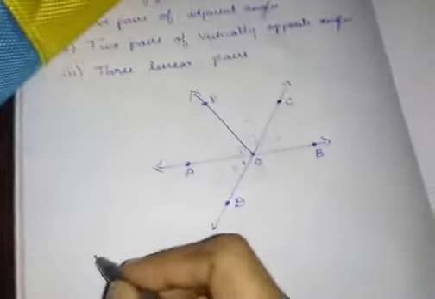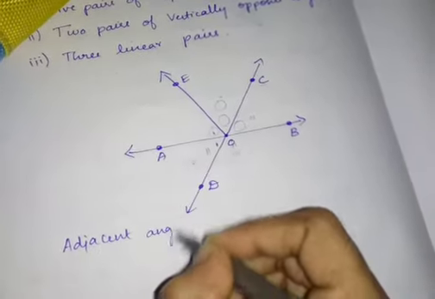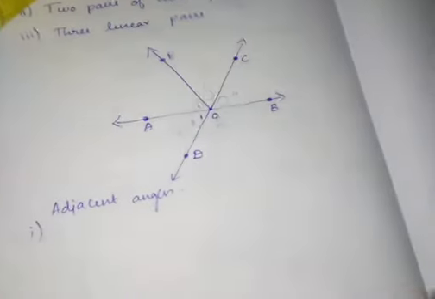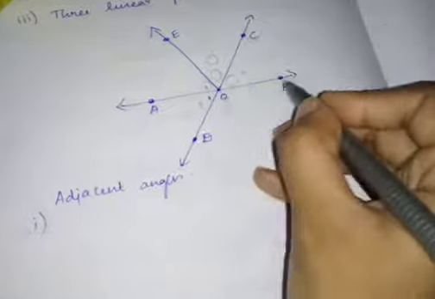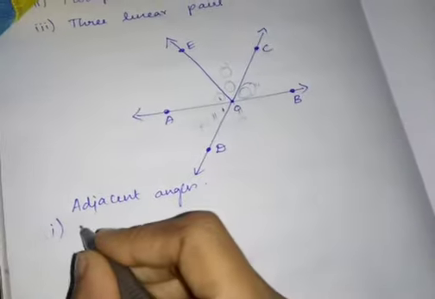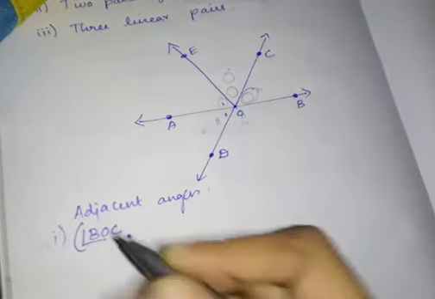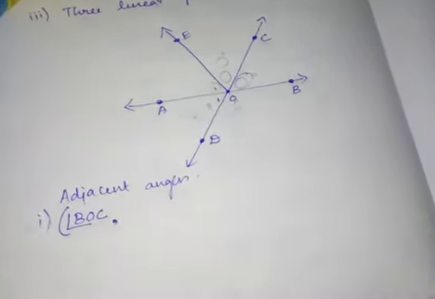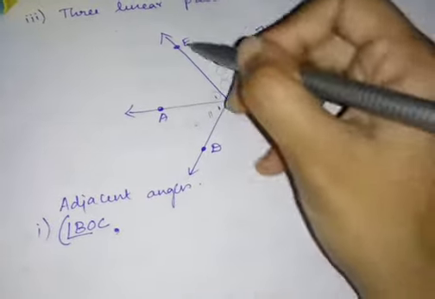Now I am going to write the 5 pairs of adjacent angles. First, if you want to mention this angle, it is BOC. A pair means you should put it in flower brackets. BOC and COE are adjacent.